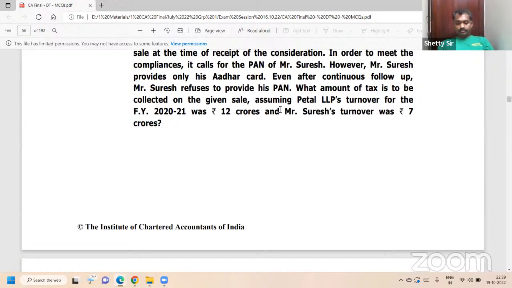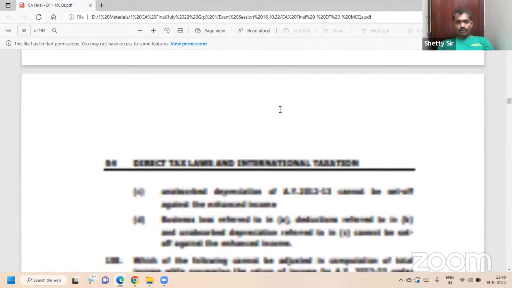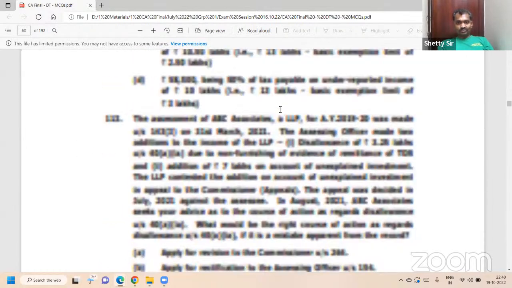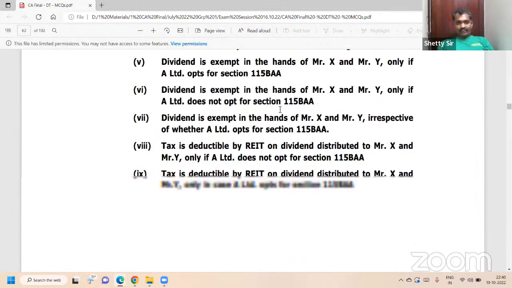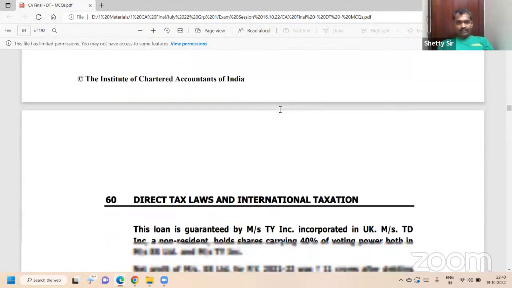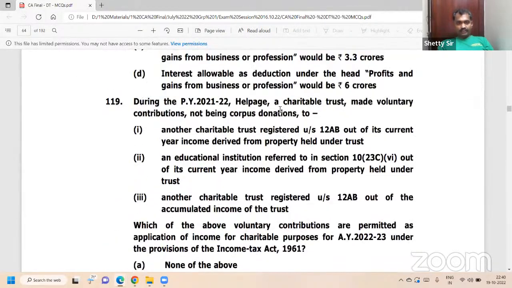119 and 120. Last 2 questions, madam. Then I thought of winding up at 9:30. But every time when I think, I know I'll extend. During the previous year, a charitable trust made a voluntary contribution, not being a corpus donation. Don't you think all these things are better answered in RTP? Corpus donation is not eligible, I said. Am I right? So the answer is